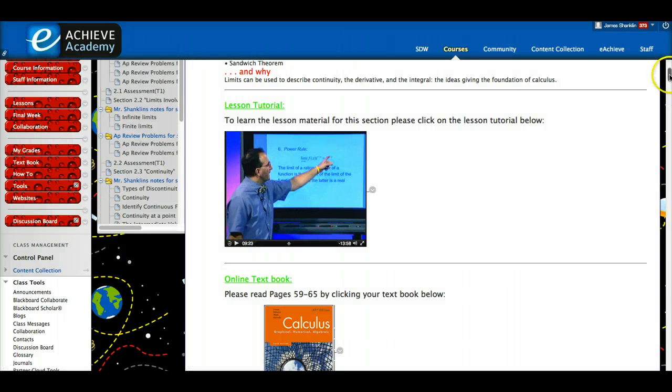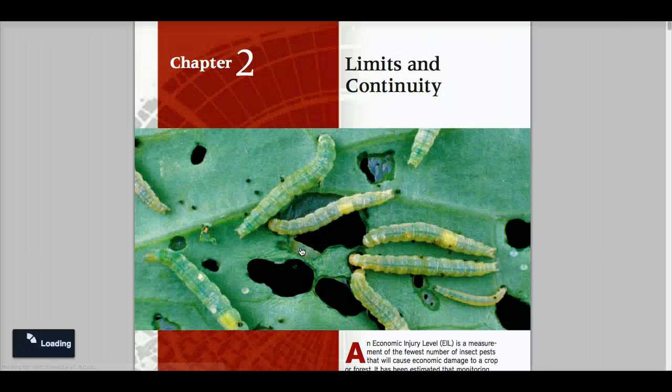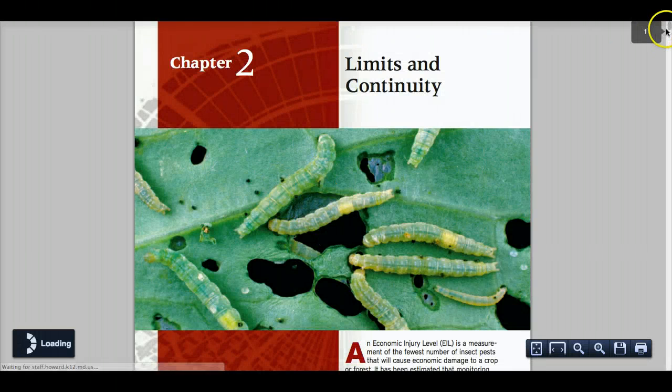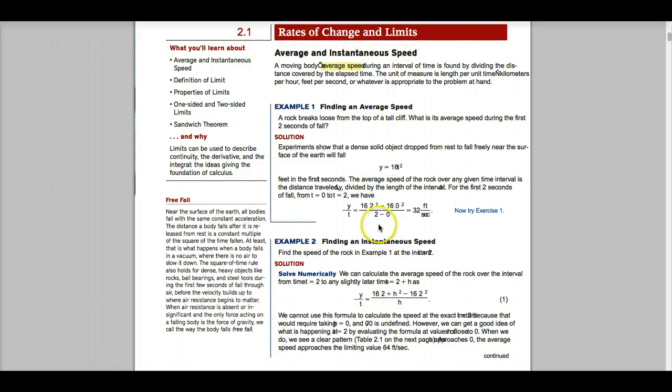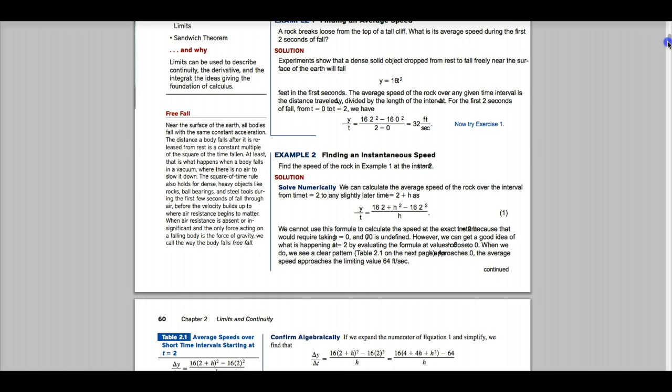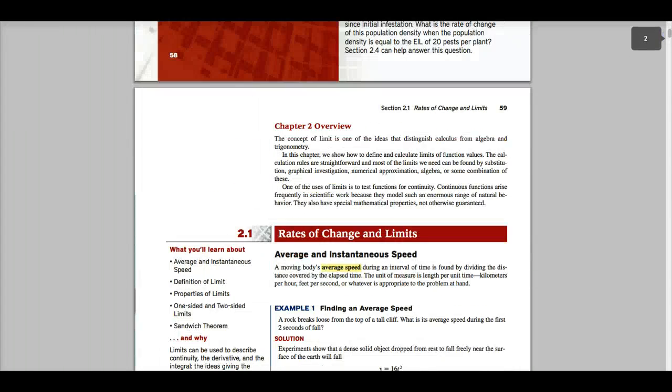Now, let's say that doesn't do it for you. You just didn't get it. Well, here's our textbook. Click on it. It said pages 59 to 65, so here's our textbook. Just go down, and here is section 2.1, rates of change and limits, and you can just read through the material if you'd like to. That's another way that you can get the material.